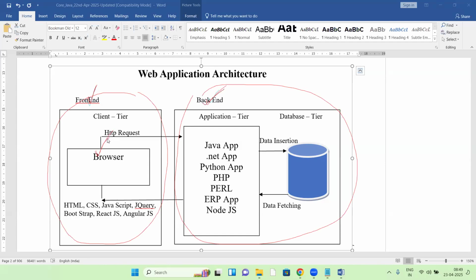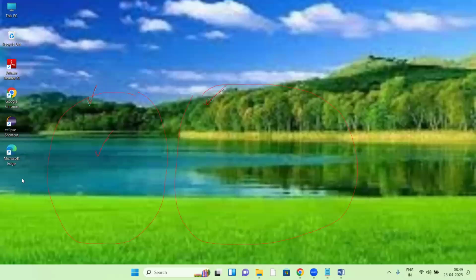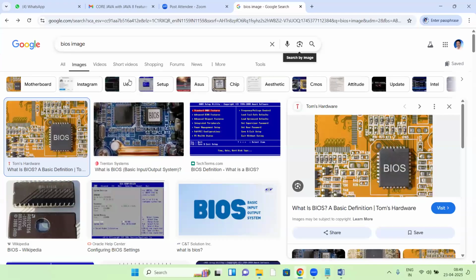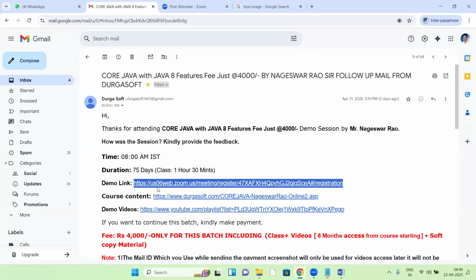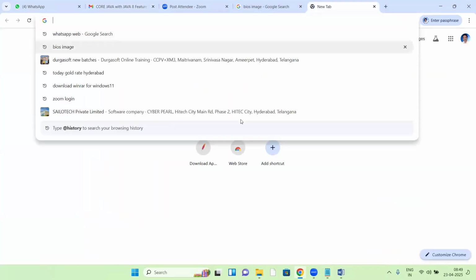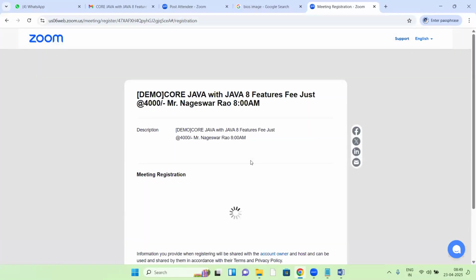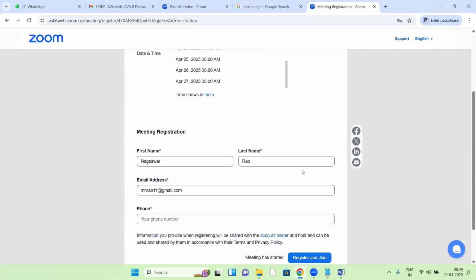For example, today you filled some registration form through the demo link, right? This is the front end. In the browser environment you get a form with fields, and this form is the front end. So the front end interacts with users.